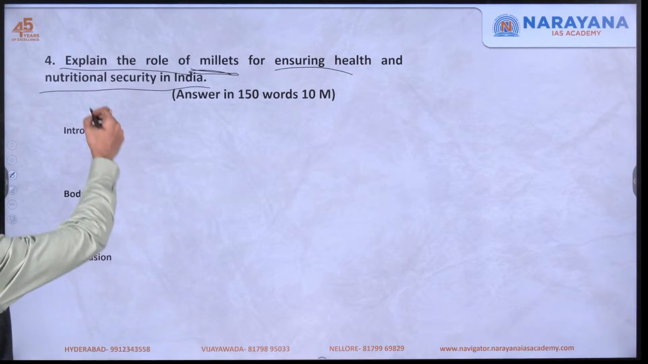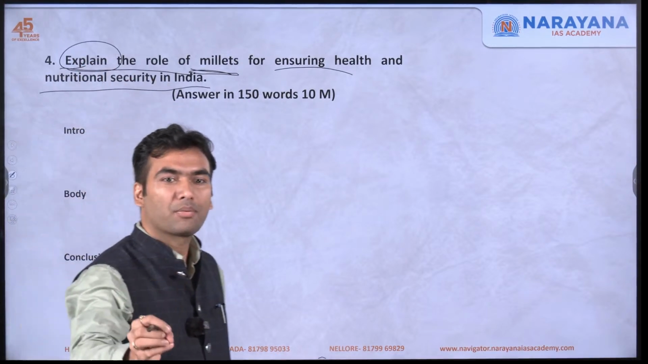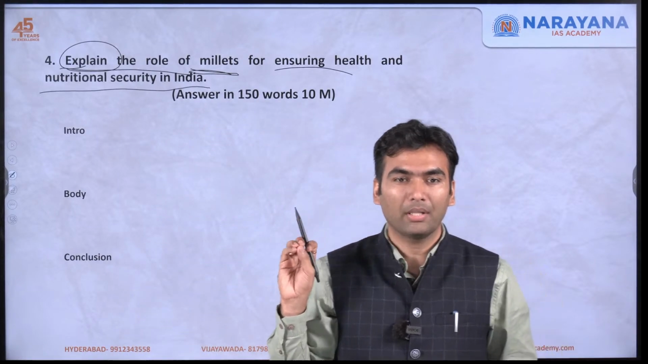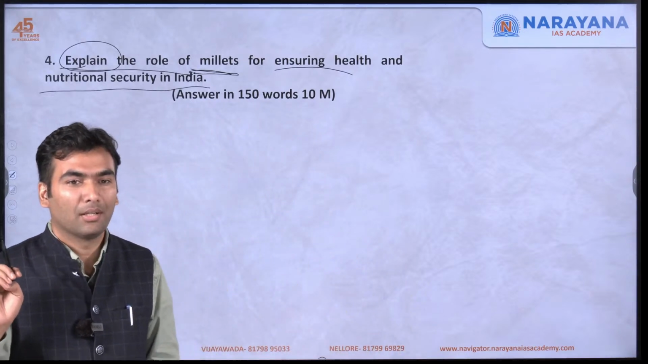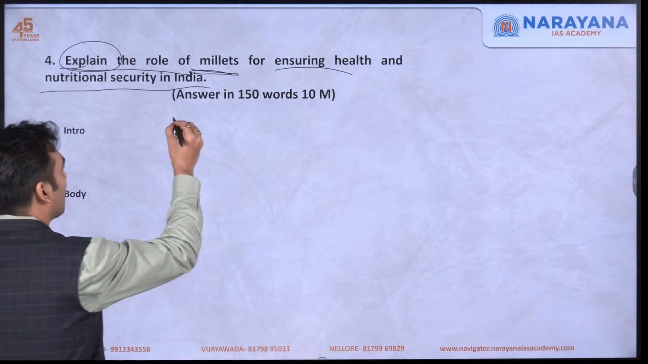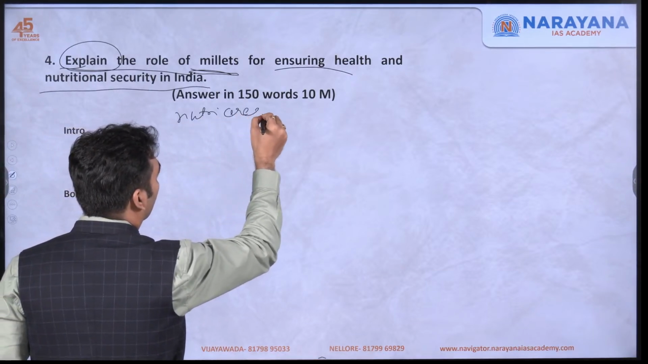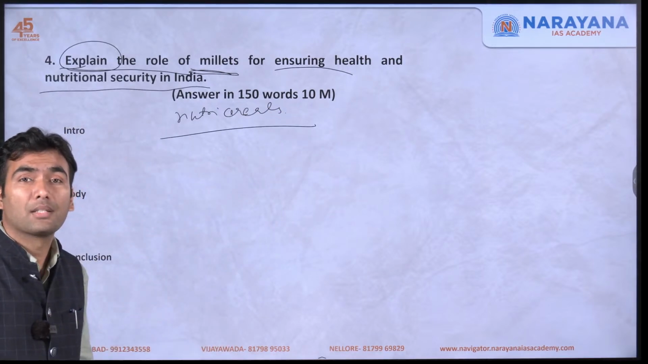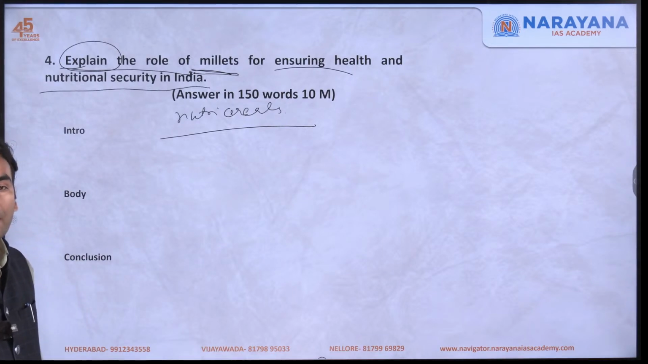So you do not have to discuss or be critical. You might be aware of some of the shortcomings of millets. Do not write them. Only write the role of millets for ensuring health and nutritional security. In fact, millets are called nutricereals. All the roles of millets in terms of nutrition etc. we are going to discuss in the body part.